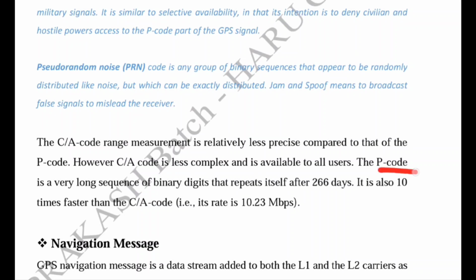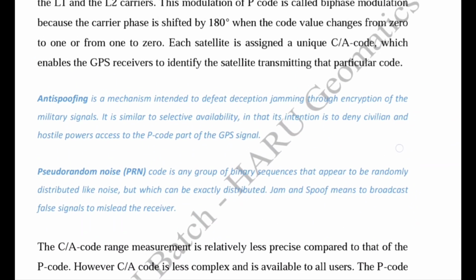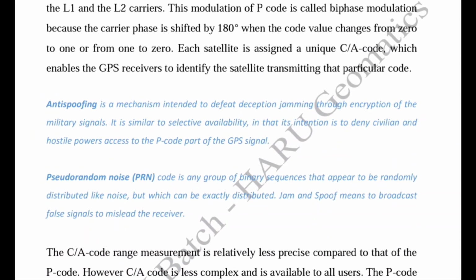P code has a very long sequence of binary digits which repeats itself in 266 days, and we break up these 266 days into 38 segments, in which 32 segments are assigned to the satellites and 6 are reserved for other uses. P code is also 10 times faster than the C/A code because it has a 10.23 Mbps chip rate.